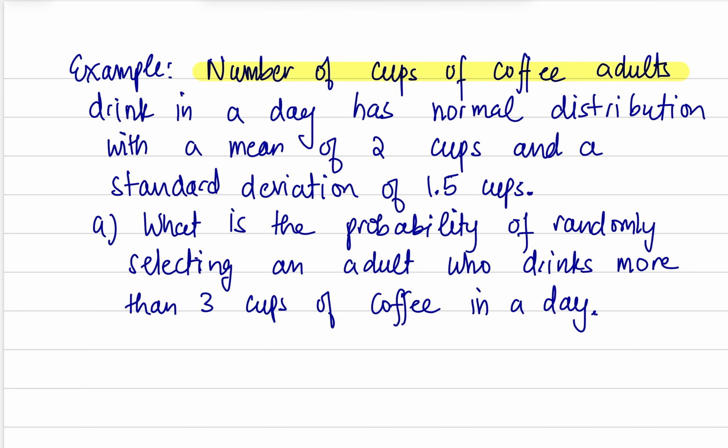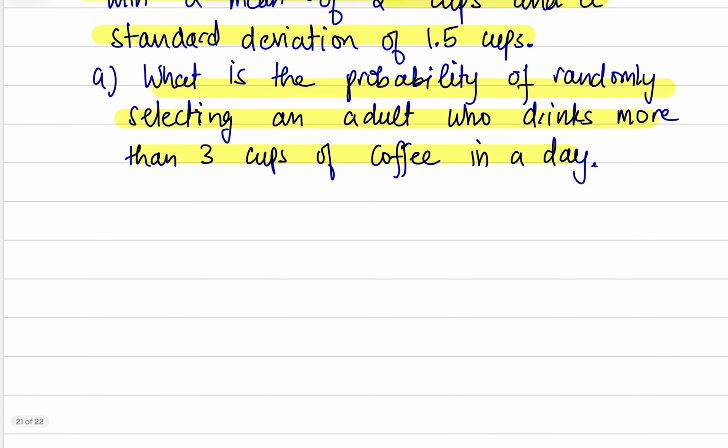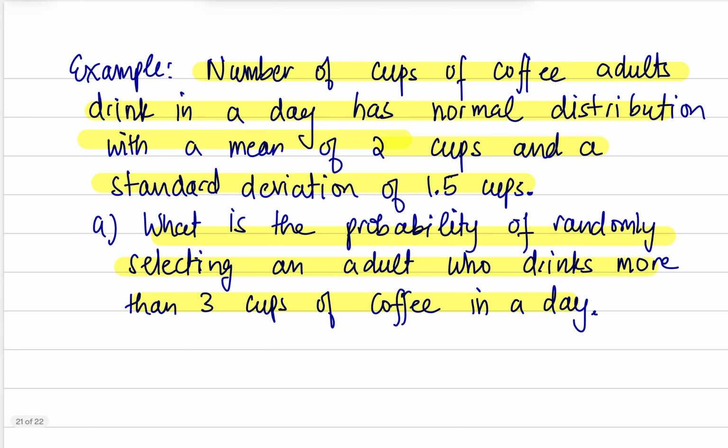Next example. The number of cups of coffee adults drink in a day has a normal distribution with a mean of 2 and a standard deviation of 1.5 cups. What is the probability of randomly selecting an adult who drinks more than 3 cups of coffee in a day? We can find this probability because we're given that the original population has a normal distribution.